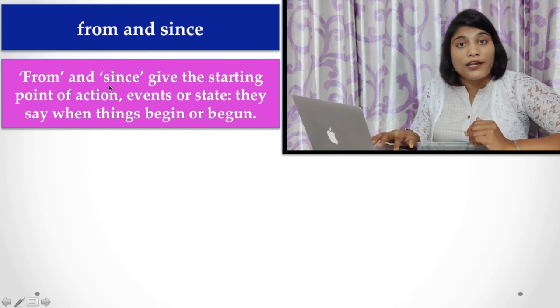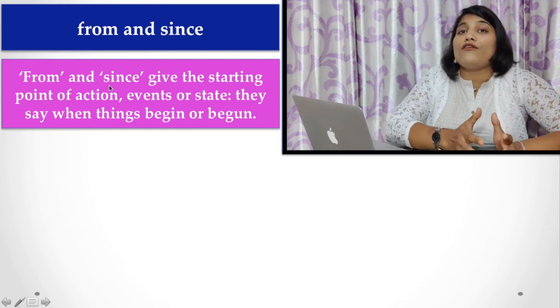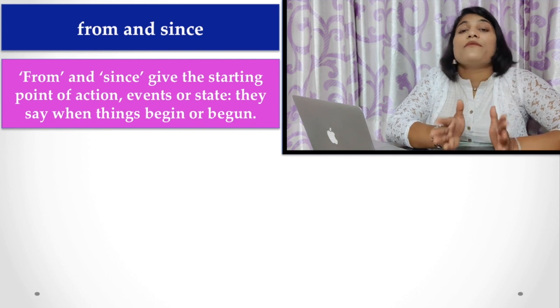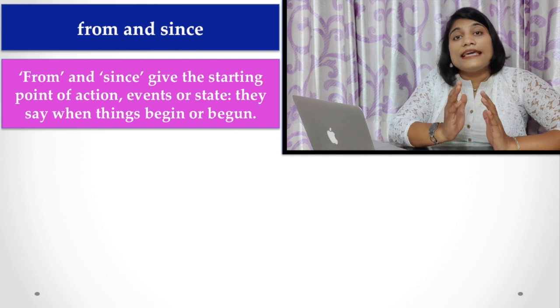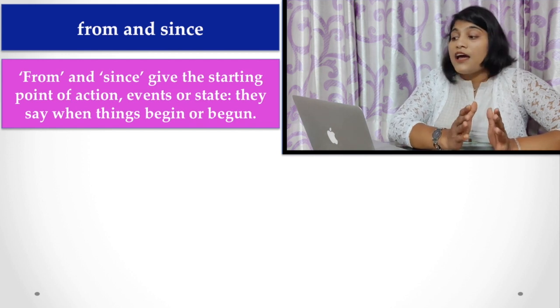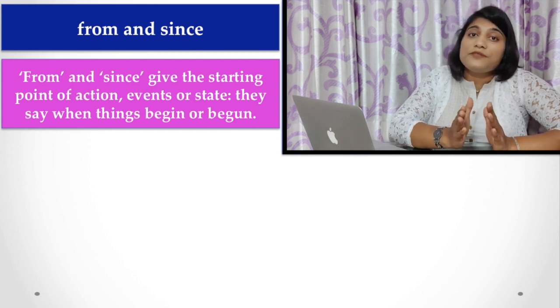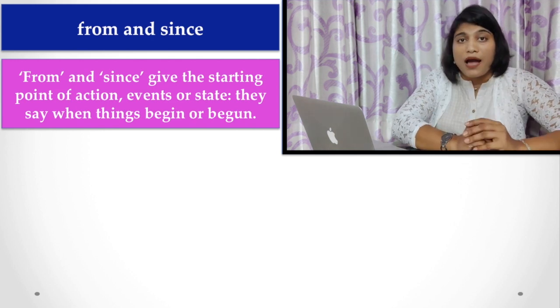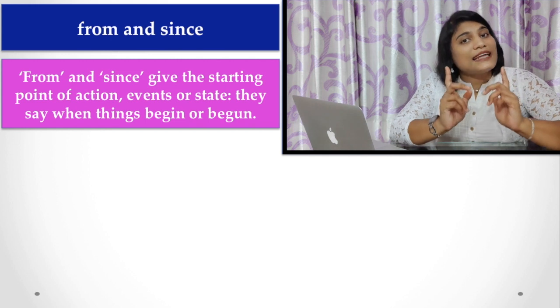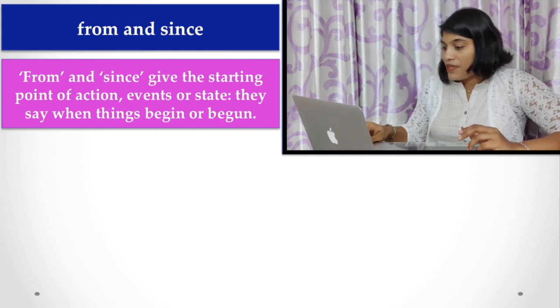This is the important point. For refers always to a period of time, but from and since always refer to a starting point. If you are using these two prepositions, you have to keep in mind there must be a starting point.